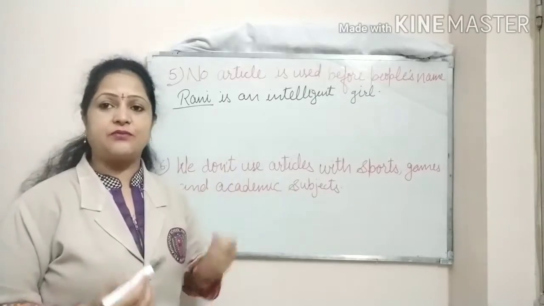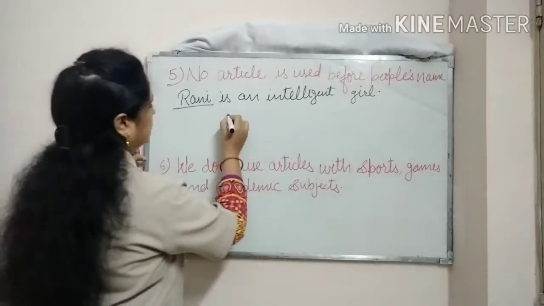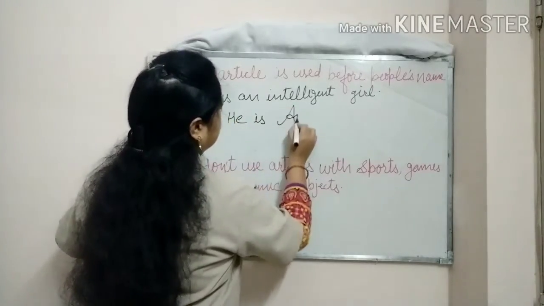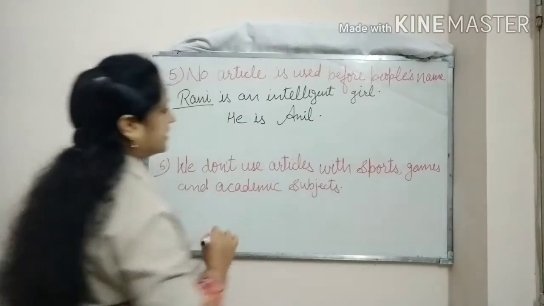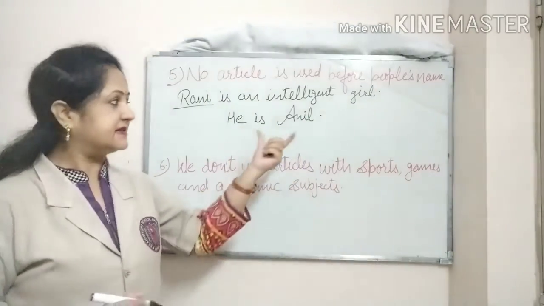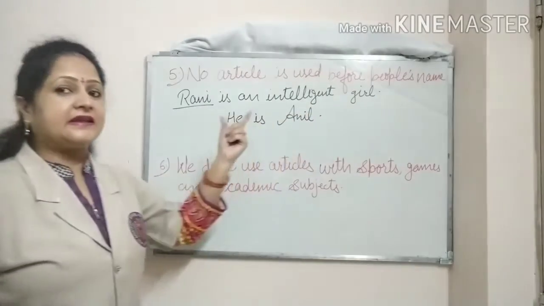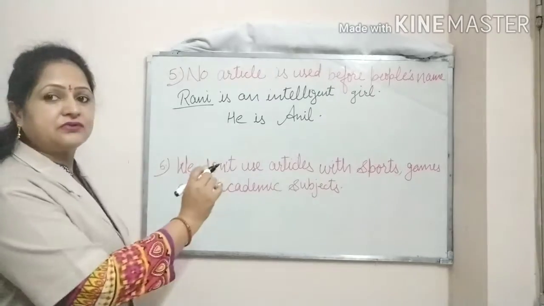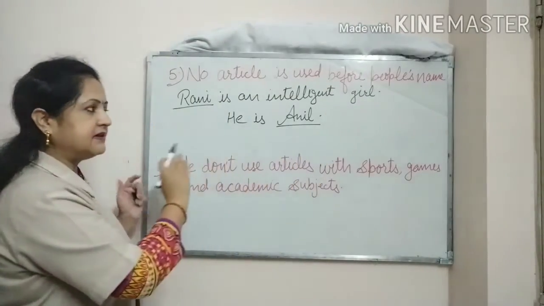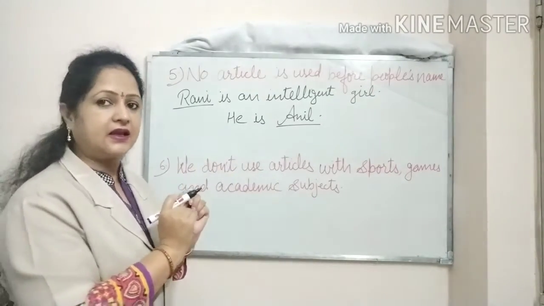Let's take one more example here. The example is: He is Anil. Here again we can see that I have written the name of a person, and the person's name is Anil. Before writing the name, I have not used any article. That means I have directly written the name without using any article here.